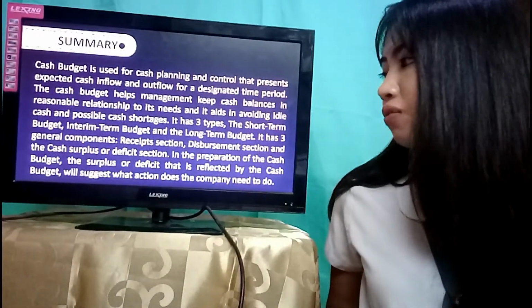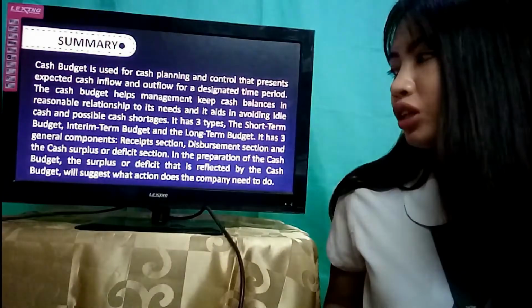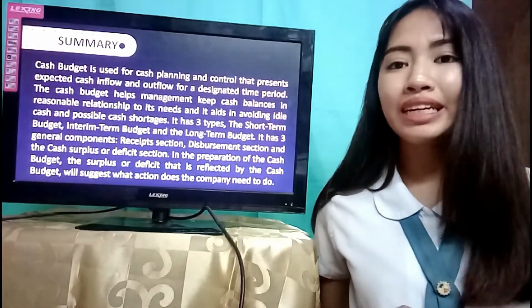In the preparation of the cash budget, the surplus or deficit that is reflected by the cash budget will suggest what action the company needs to take.